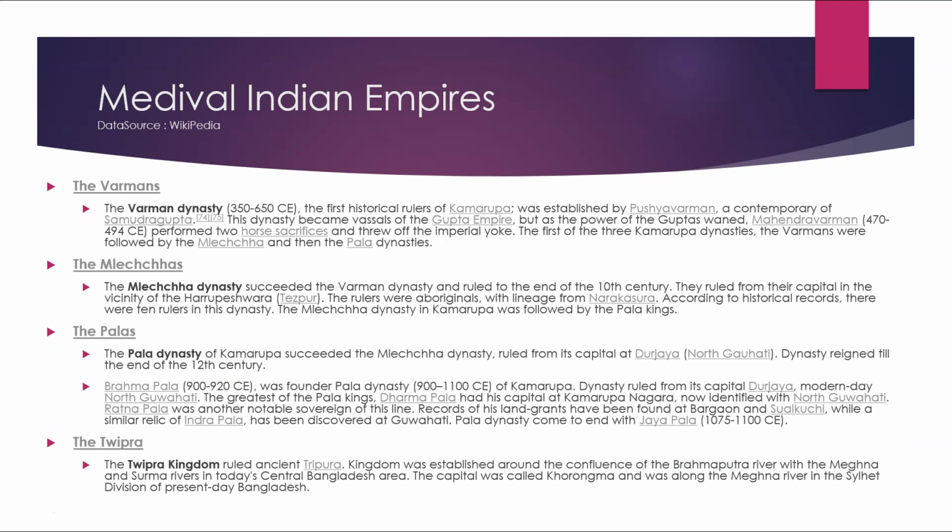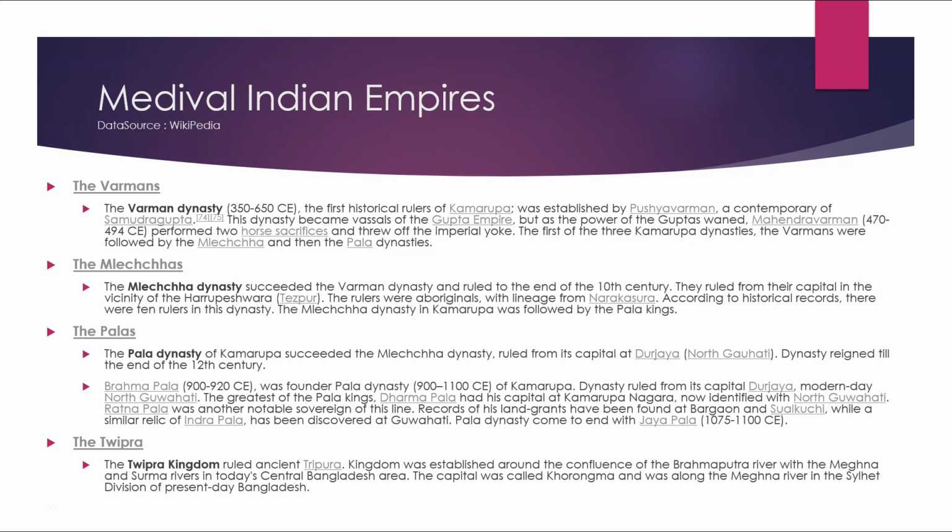The Varmans. The Varman dynasty, the first historical rulers of Kamrup, was established by Pushyavarman, a contemporary of Samudragupta. The dynasty became vassals of the Gupta Empire, but as the power of the Guptas waned, Mahendravarman, 470 to 494 CE, performed two horse sacrifices and threw off the imperial yoke. The Varman dynasty was the first of the three Kamrup dynasties, followed by the Mlechchha and the Pala dynasties.